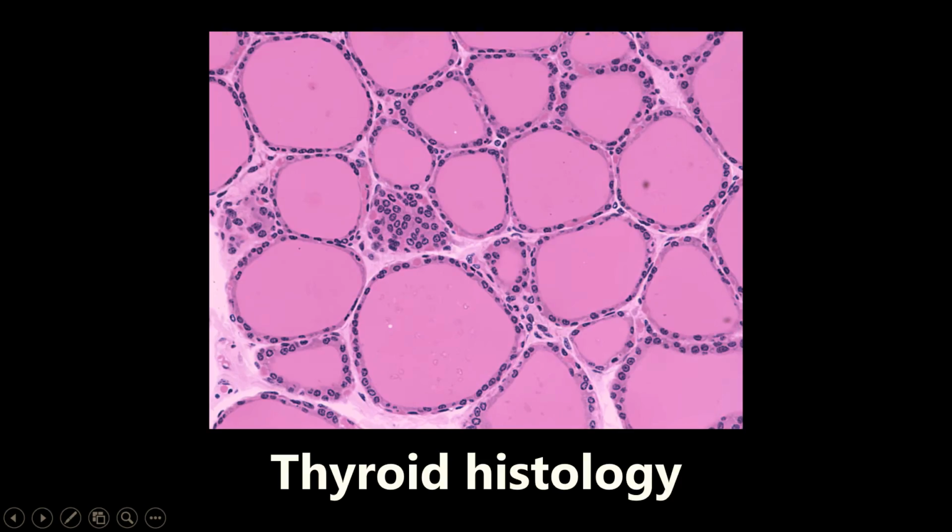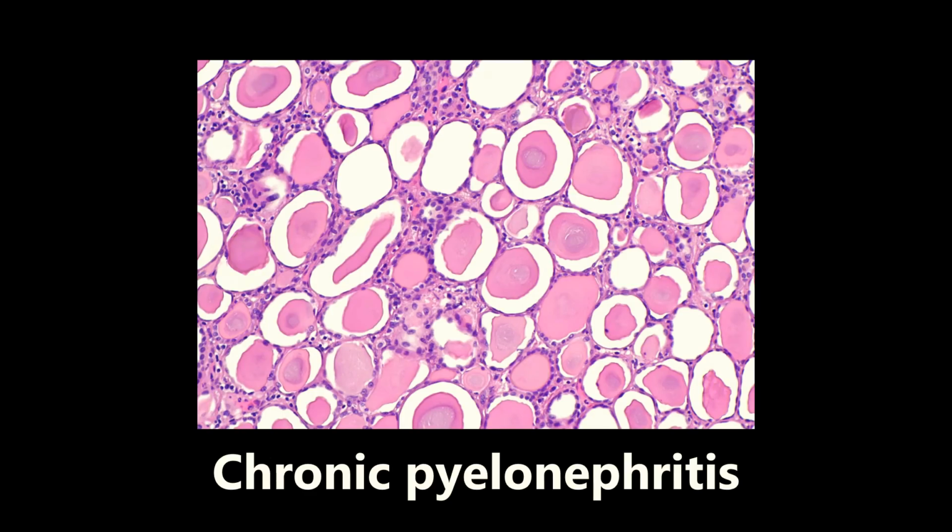So really quick, just to pan back one more time. If you see this, you want to be thinking chronic pyelonephritis. What's another thing that we talked about a little earlier in the video, also associated with pyelonephritis? That's going to be white blood cell casts. So in chronic pyelonephritis, you're going to see this thyroidization of the kidneys, and you're also going to see some white blood cell casts.